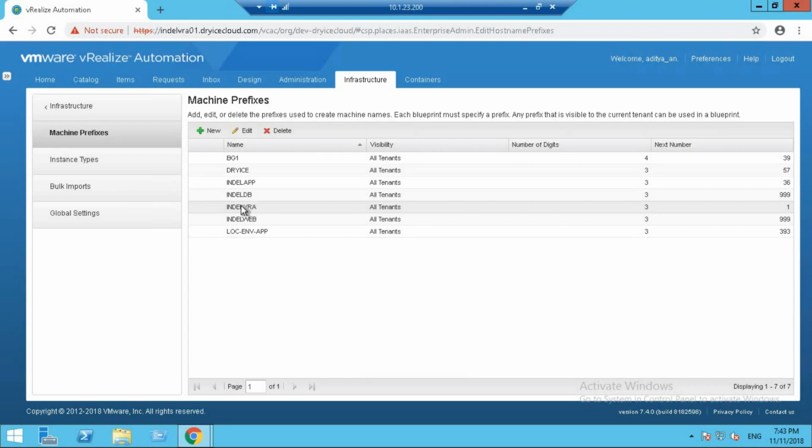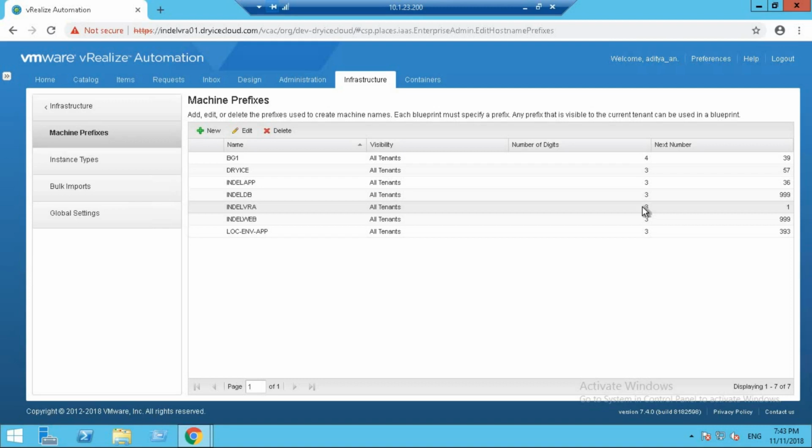You see that a new machine prefix has been created with INDELVRA, whose number of digits is 3 and the next number is 1. Now, if you were to provision a machine using this machine prefix, you will have the name INDELVRA001 as the first machine that will be provisioned. This number basically decides the number from which the machine provisioning starts. And this decides the number of digits at the end of the name for the virtual machine which has been provisioned using this machine prefix.